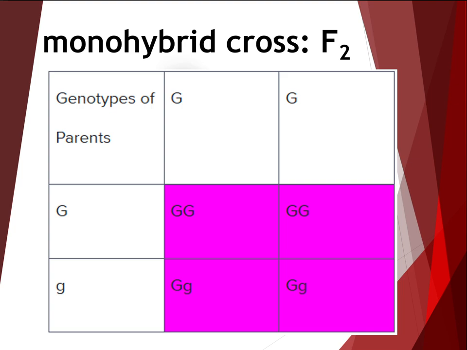Just as Mendel noted in his experiments with flower color, there is a 3-to-1 ratio of the dominant to the recessive phenotype. There will be, on average, 3 plants with green pods for every 1 that has yellow pods.